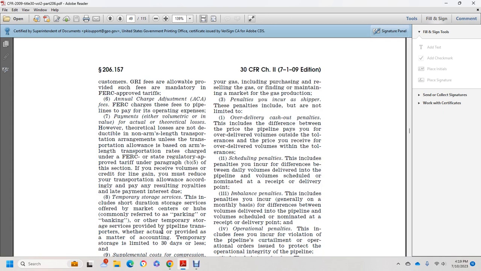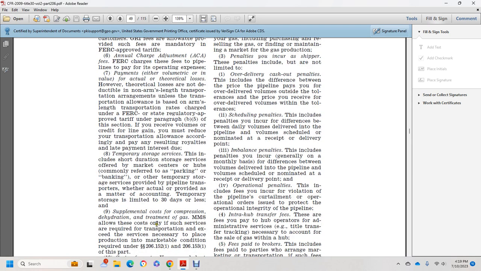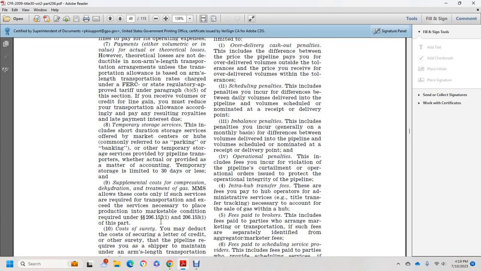8. Temporary storage. This includes short duration storage services off of the market center or the hub, commonly referred to as parking and or banking, and other temporary storage services provided by pipeline transports, but actually provided as a matter of accounting. Temporary storage is limited to 30 days or less. And 9.